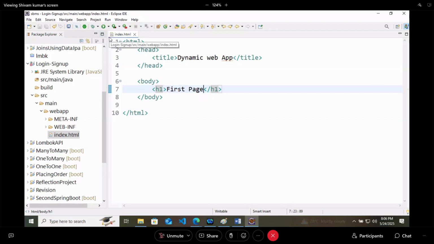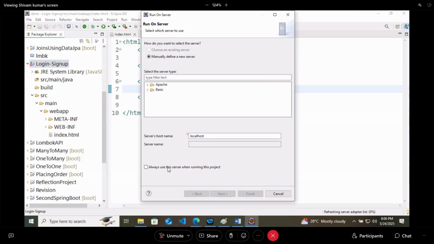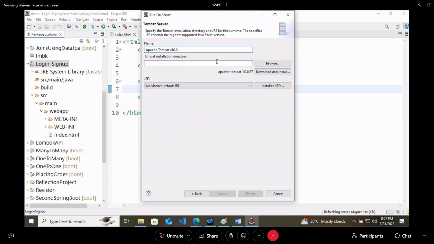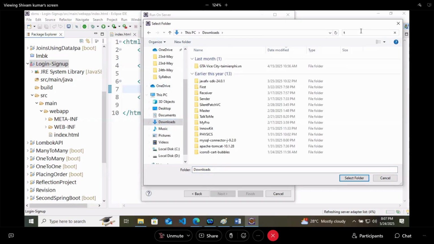Now you have to run this application. Now it is a dynamic web application, so you need something as Tomcat. So you have to run it on the server. So you can click on run as and run on server. So we have to configure Tomcat. I think I'm having it. So if you are having Tomcat, you can use that.